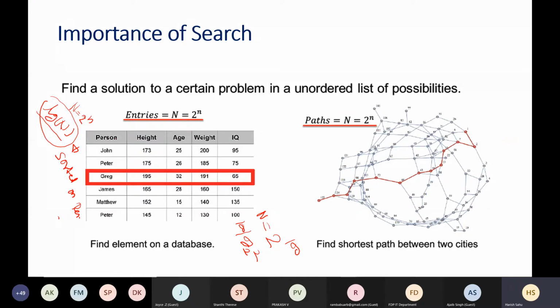But we cannot sort on each field. The problem is that if we have sorted this database on name and apply binary search, then perfectly fine. But what about this weight field, which is not sorted? Then in that case, what you have to do is either sort on this field and then apply binary search, or do some kind of linear search. Because this sorting also takes effort. So what is the best sorting algorithm, if N is the number of data items?